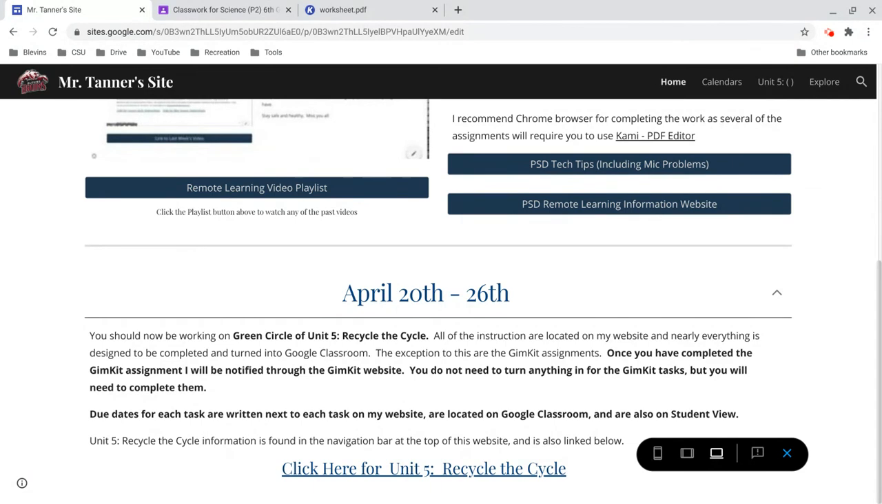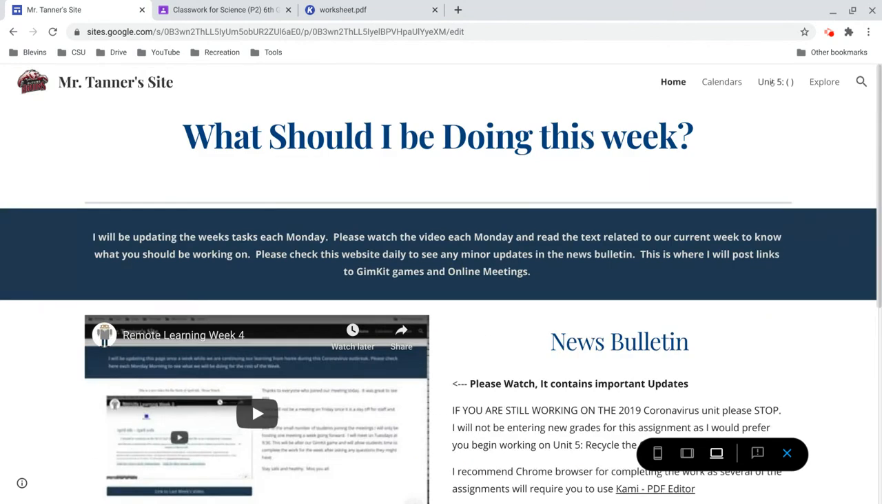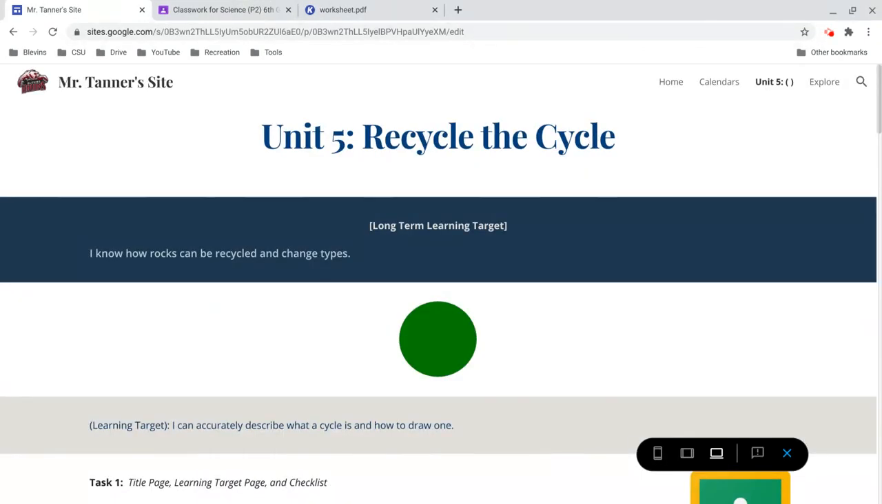There's 2 places you can go to find Unit 5. I've linked it in the information here. Click here for Unit 5, Recycle the Cycle. And I've also just included it in the navigation bar. So Unit 5 up here. Let's go ahead and jump into Unit 5 and take a look at what you're going to be doing.